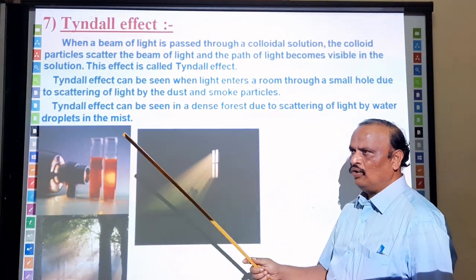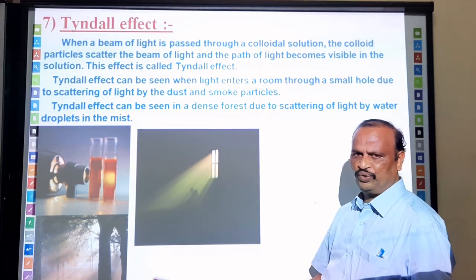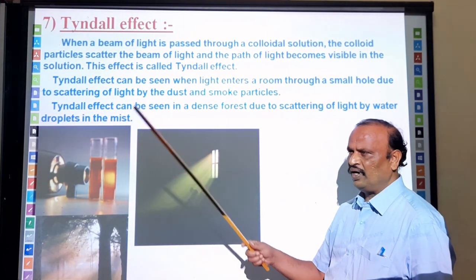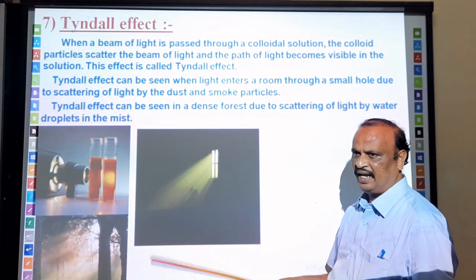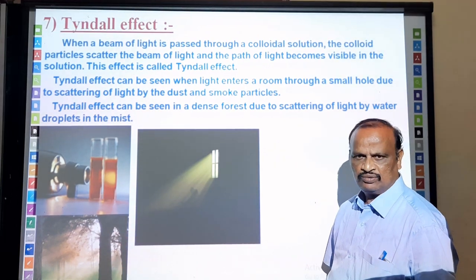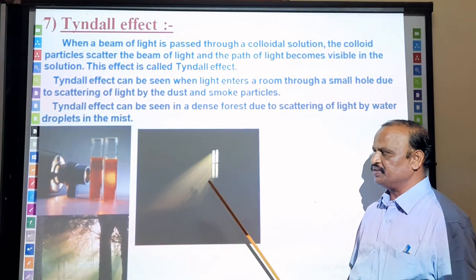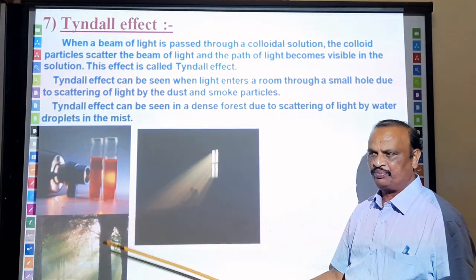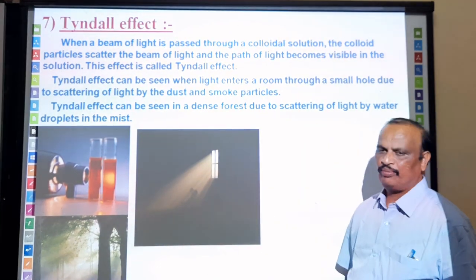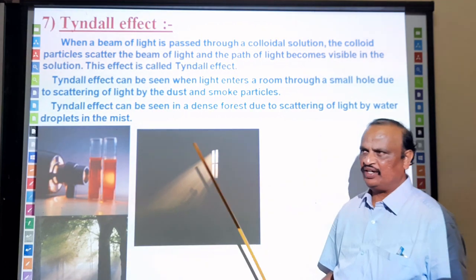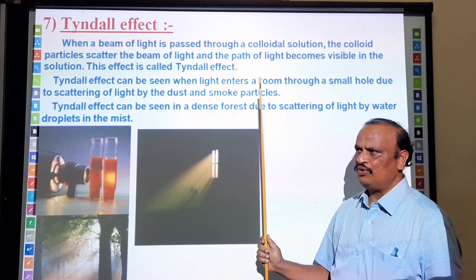You might have seen when the sun rises, the sunlight passes through windows in a dark room. What happens there? You might have seen the light rays, how they are entering. The path of that light ray is visible because the dust particles which are present scatter the light. It's because of that the path of the light ray is visible. So this is the phenomenon of the Tyndall effect. When a source of light is allowed to pass through the solution, the path of the light is clearly visible.